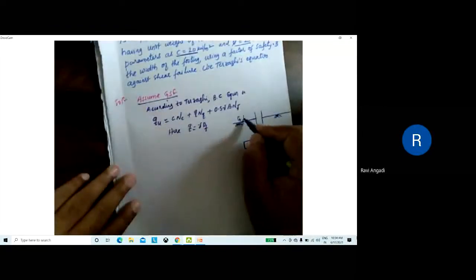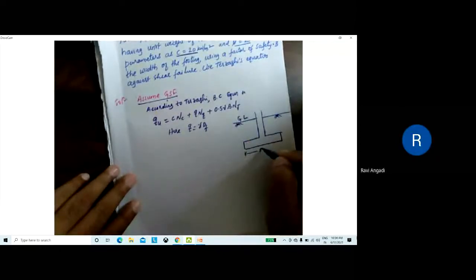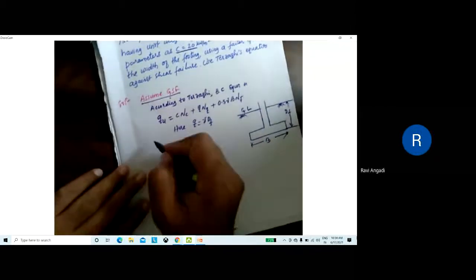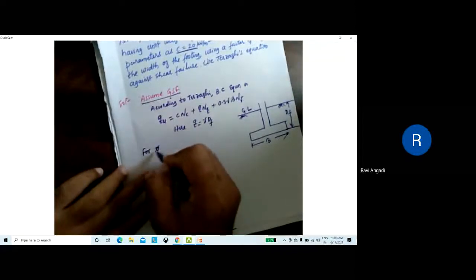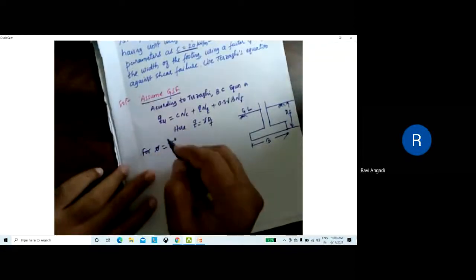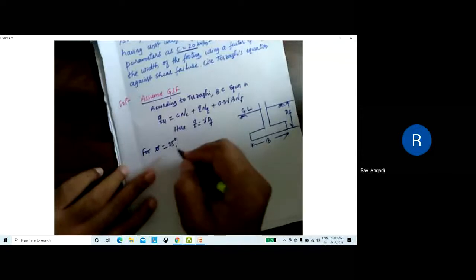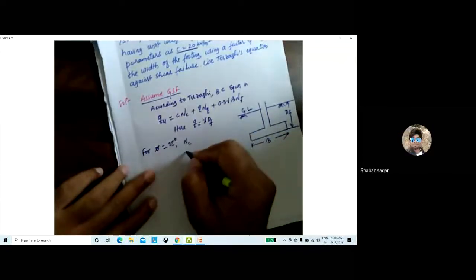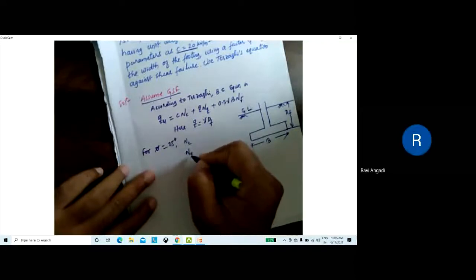Take it as ground level. Sir, width is unknown. Depth is given. Then calculate this one. For phi equal to 25 degree, refer to the table and tell me Nc, Nq and N gamma.